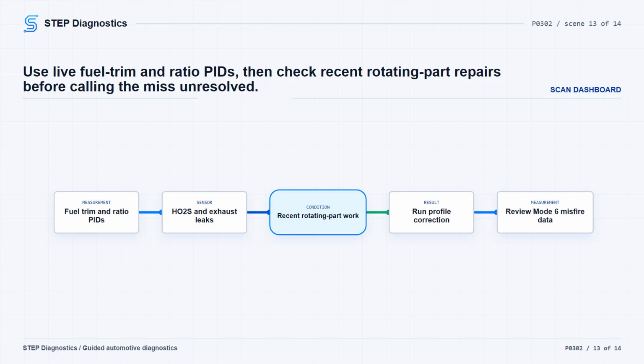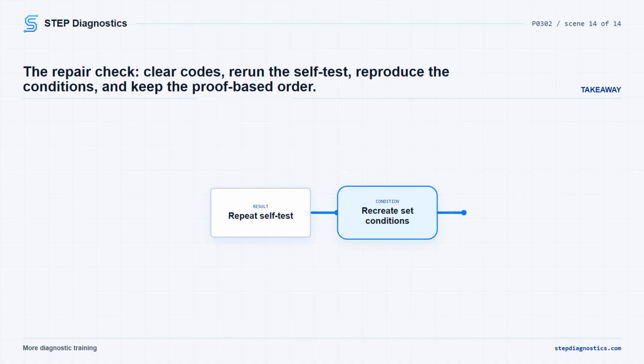If the diagnostic path calls for the road test distance, use 5 to 10 miles. If the misfire still is not resolved, stop and continue with the intermittent diagnostic path. Keep verifications separate from testing. After any repair, clear the PCM codes, repeat the self-test, and reproduce the operating conditions that set the misfire.